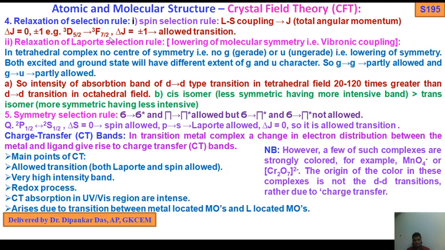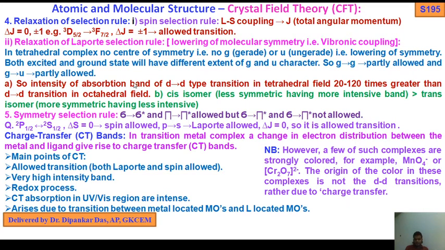So what is the relaxation of the selection rule? Some relaxation has been given. Keep in mind, the intensity of absorption bands of d-d type transitions in a tetrahedral field is 20 to 120 times greater than d-d transitions in an octahedral field.